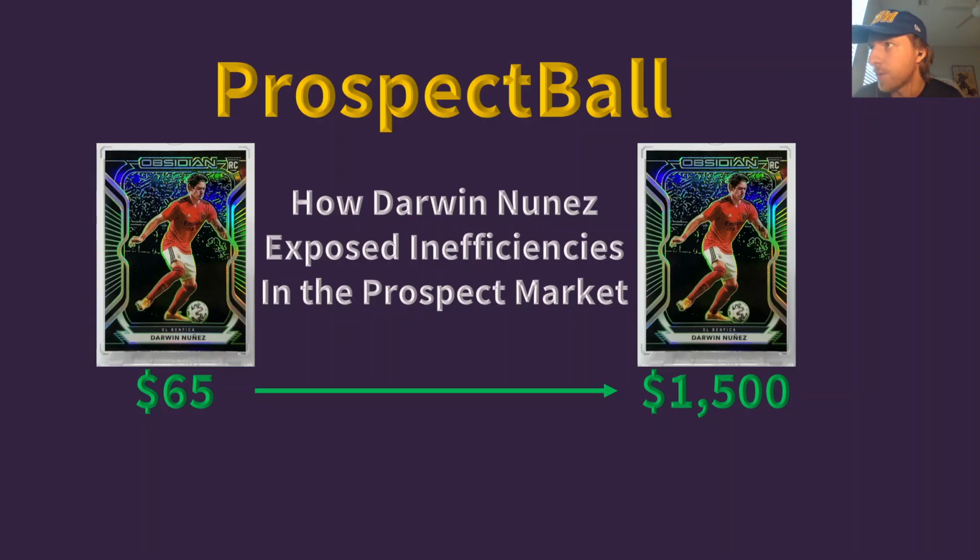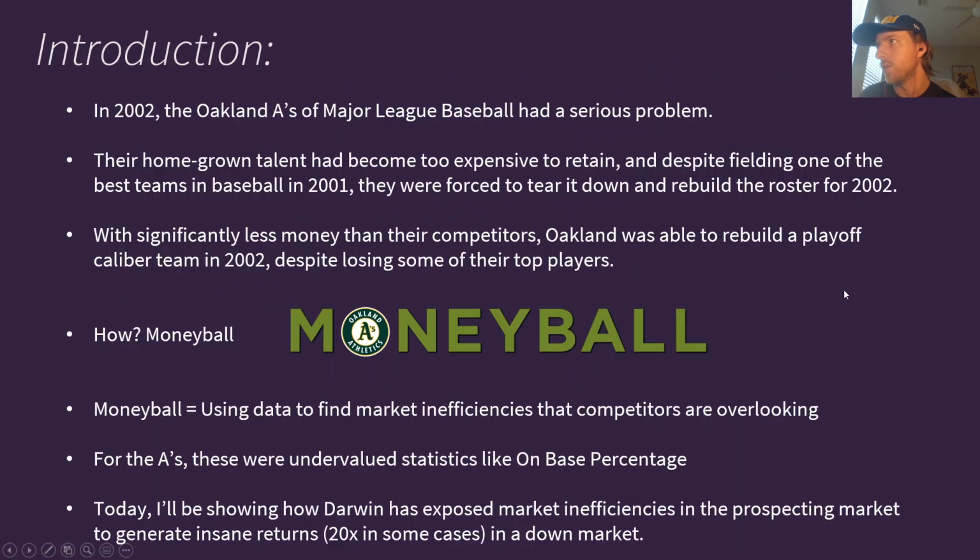I'm calling it ProspectBall: How Darwin Nunez Exposed Inefficiencies in the Prospect Market. So we're going to talk about Darwin Nunez and basically how he went from $65 to $1,500, and how we can use that perhaps in the future to better understand where market inefficiencies might lie, specifically talking about the prospect market. So let's go ahead and start with a little story introduction here.